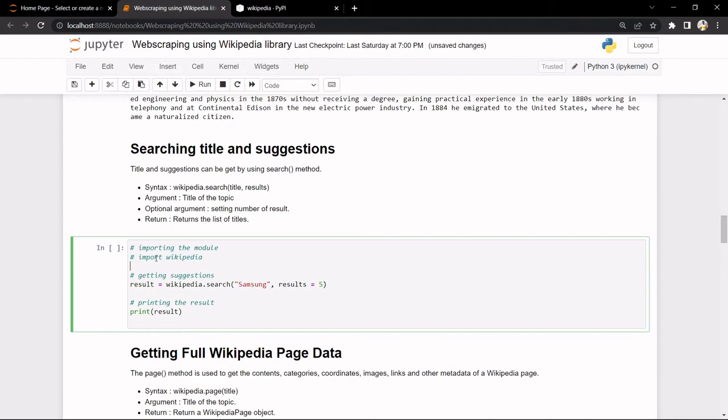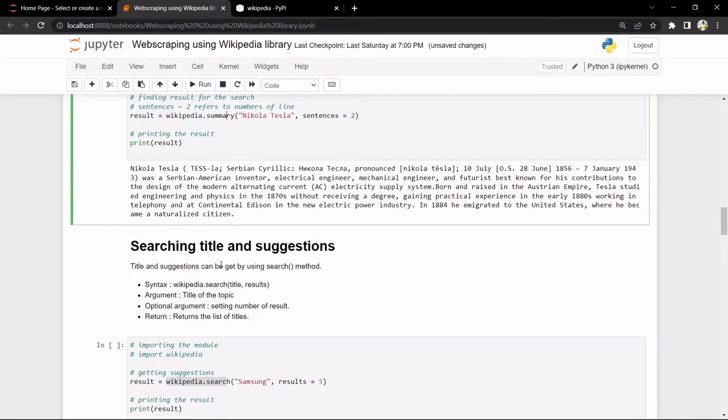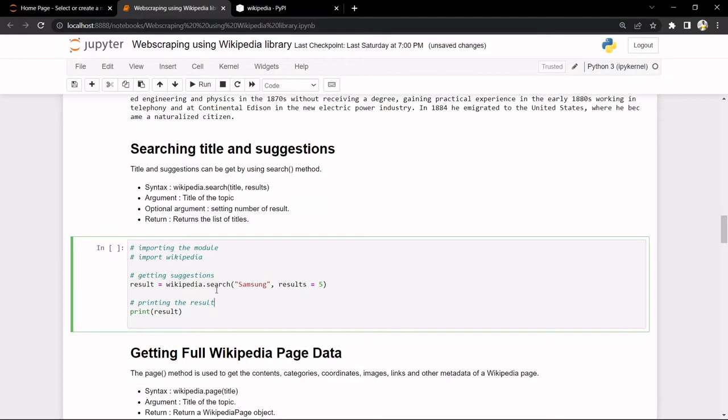As we have imported our Wikipedia module, we're not going to import it again. Then we take a result variable and store wikipedia.search. Here we have used summary; here we will use search. So title and search are the things. Title is the title of the topic. The optional argument is results, which sets the number of results that we want.